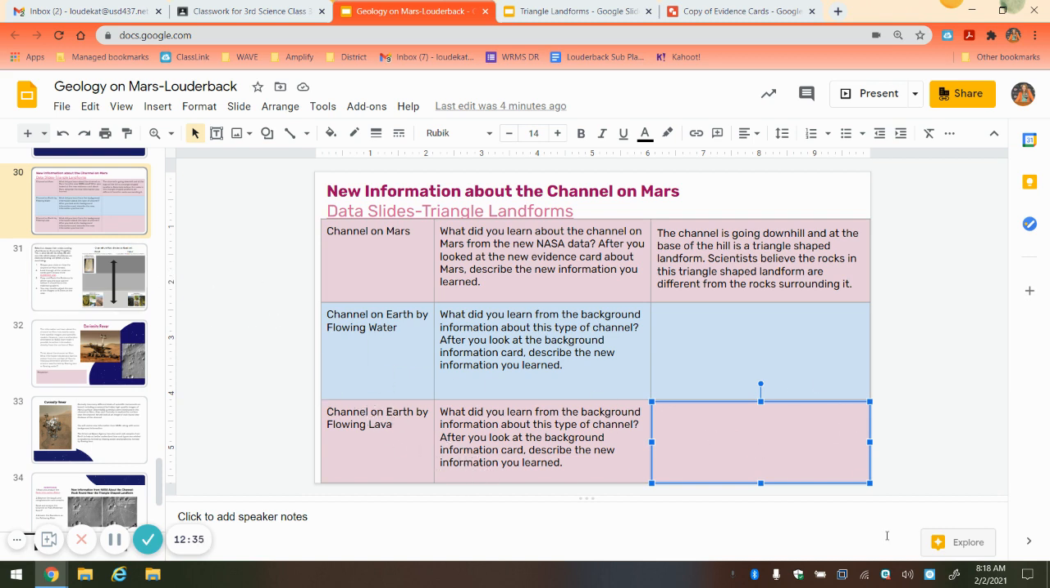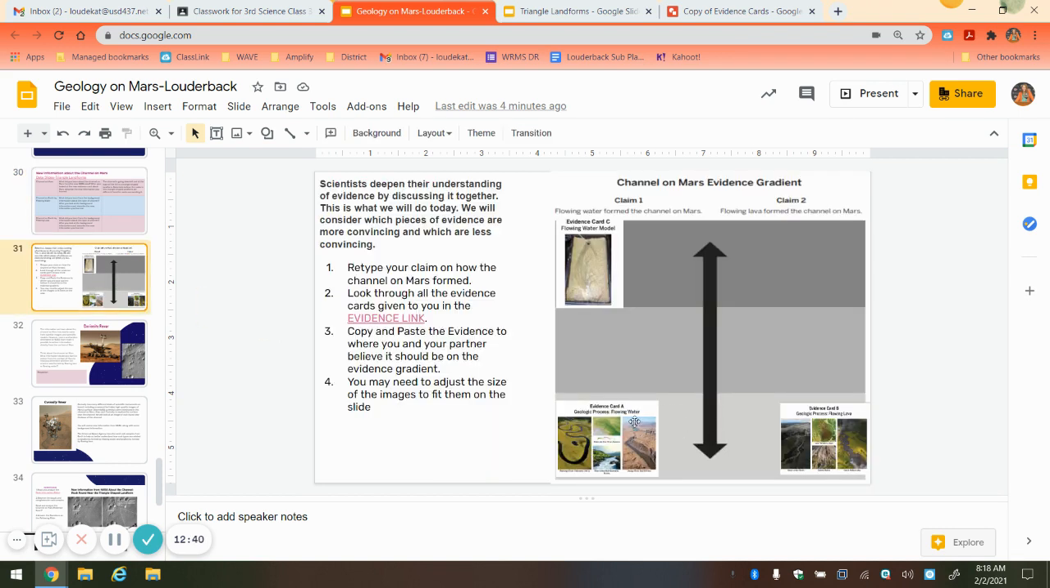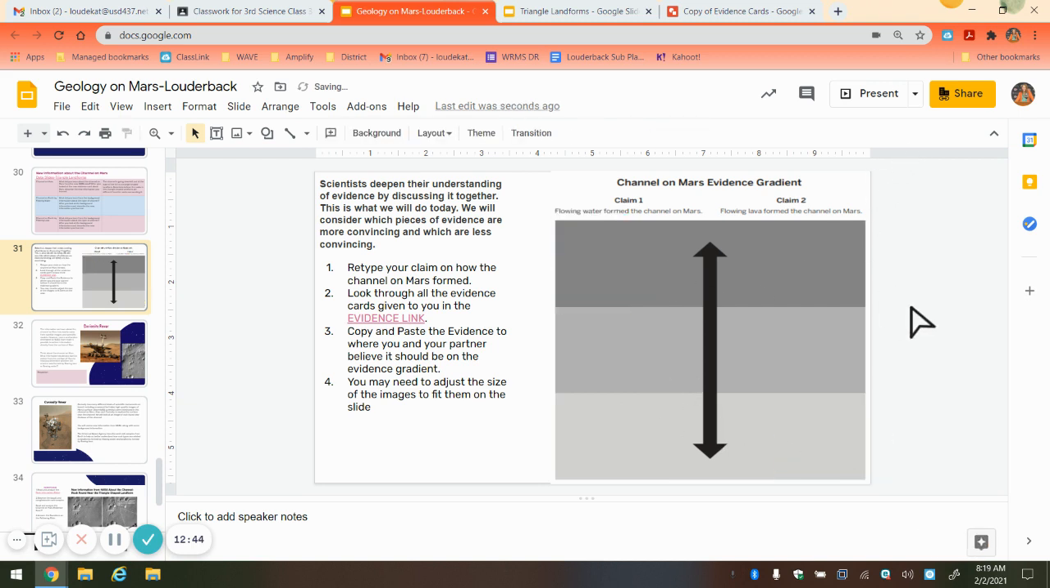So once you have slide 30 completed, we're going to move to slide 31. On slide 31 here, and I'll go ahead and delete my little responses earlier, we're going to start looking at the evidence we've collected so far. Right now we have about 5 pieces of evidence towards our claims. So our claims are flowing water formed the channel on Mars, or flowing lava formed the channel on Mars. Scientists deepen their understanding of evidence by discussing it together.